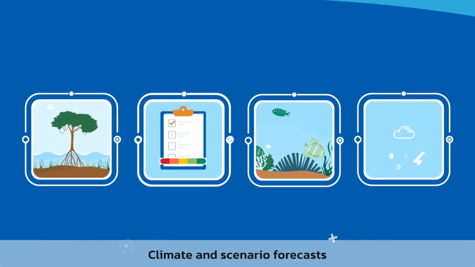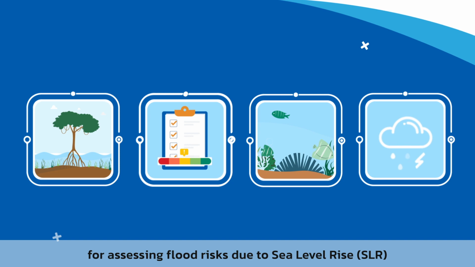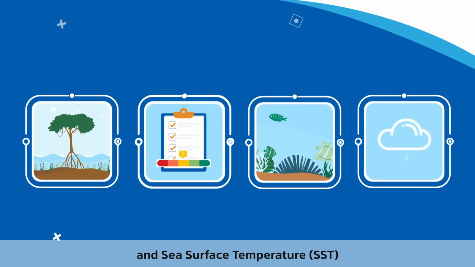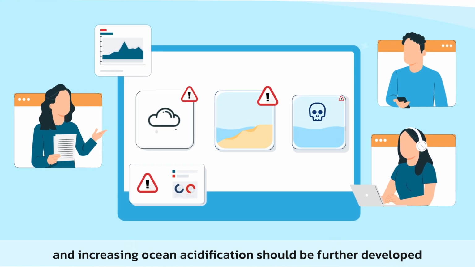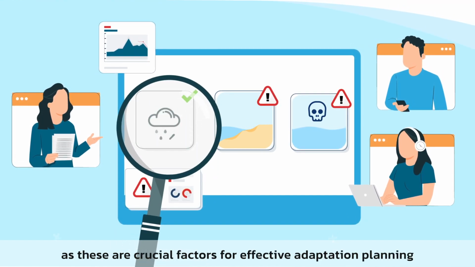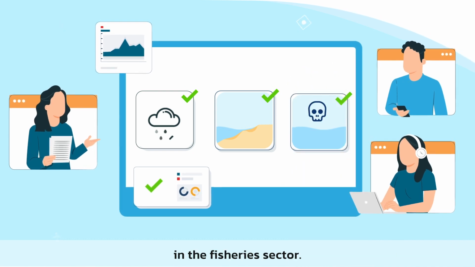Climate and scenario forecasts for assessing flood risk due to sea level rise (SLR), sea surface temperature (SST), and increasing ocean acidification should be further developed, as these are crucial factors for effective adaptation planning in the fisheries sector.